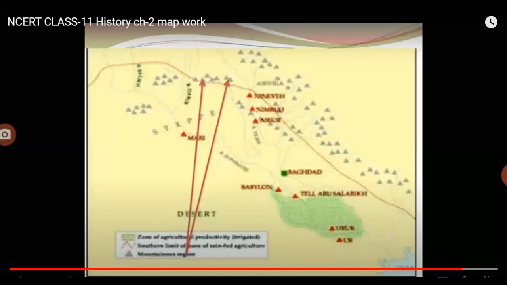Like I showed you, in Google Maps also you can use it to locate, but always cross check with an atlas, and please start marking on the world political map. So with this, I end the map work part of the revision. Meet you next class where we will discuss the nodes of the third order.